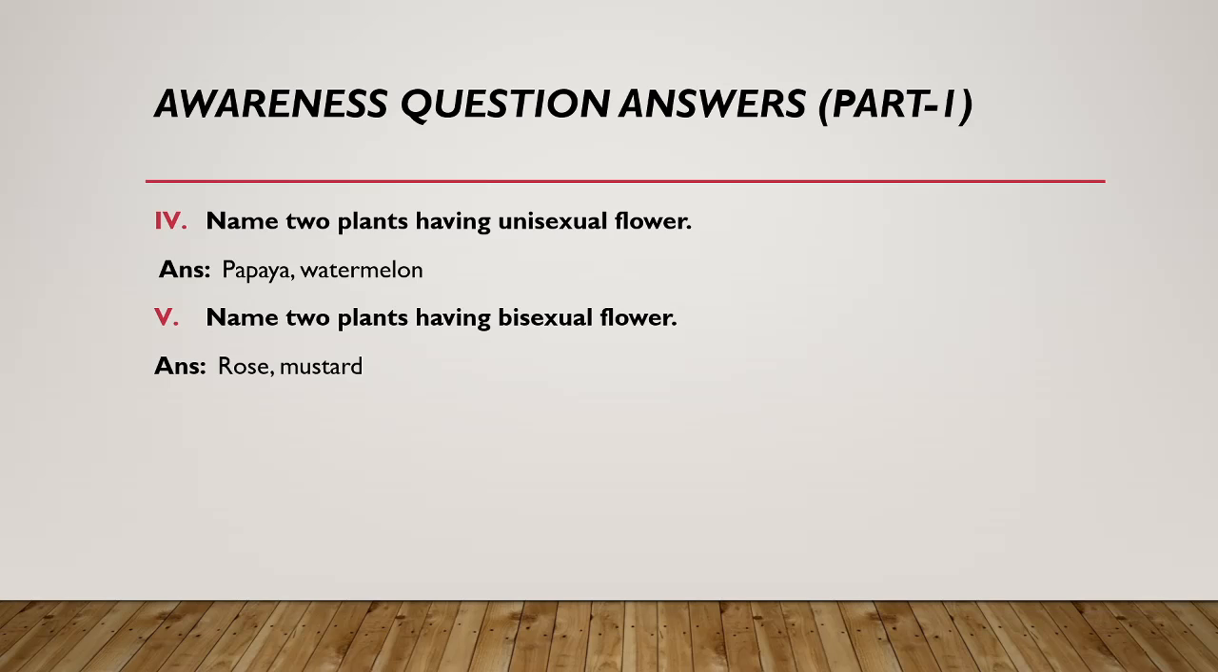Next question, name two plants having bisexual flowers. Bi means both. So both the male and female reproductive parts are present in the flower, for example rose and mustard.